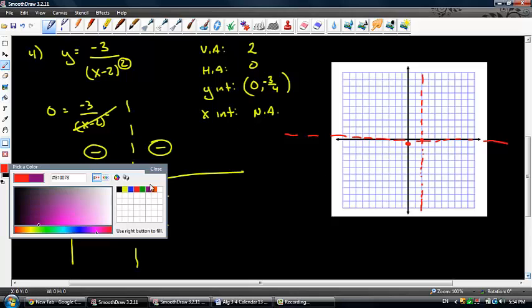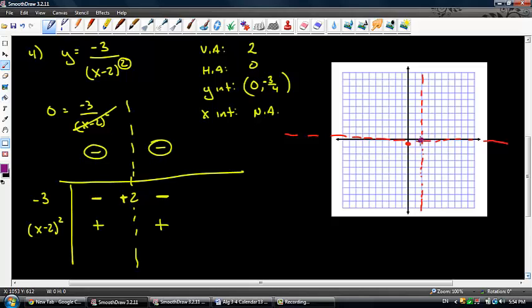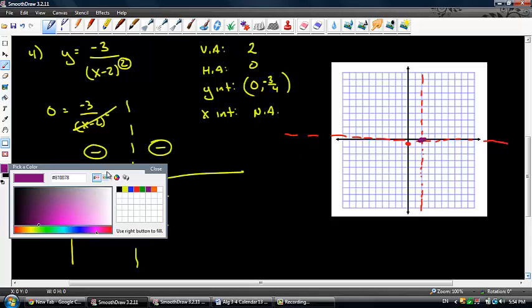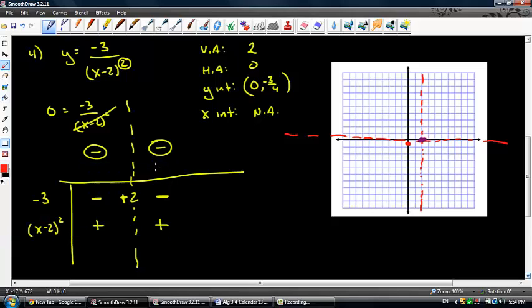And remember, this 2 here is this purple dot. The purple dot is what my critical numbers are. So I am going to be below, and as I approach, I'm going to cross negative 3/4 because that's my y-intercept. And as I approach this dotted line, I'm going to get very, very close to 0, or very close to the asymptote. Beyond 2, I am still negative. And so your function looks like this.